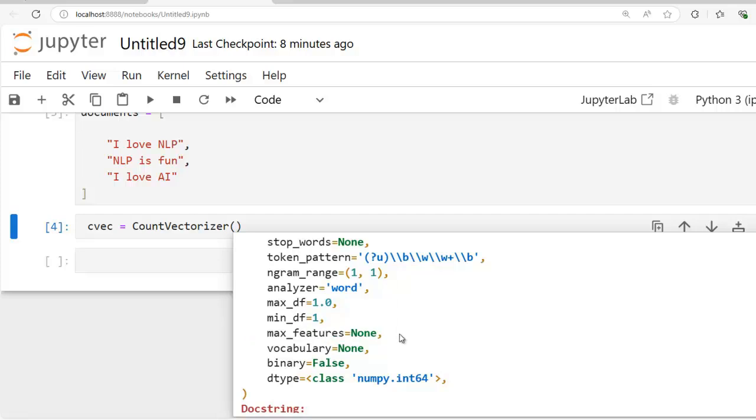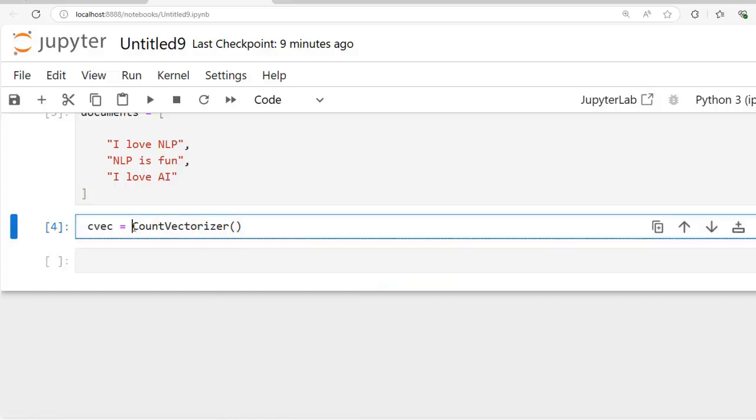This means all words will be used. Next, vocabulary is equal to none, so the vectorizer will automatically learn which words to use from the training data. If we already have a list of words, we can pass it here to fix the vocabulary. That we will discuss shortly, how to pass a list of unique words as a vocabulary over here. So let's keep this CountVectorizer in its default state.